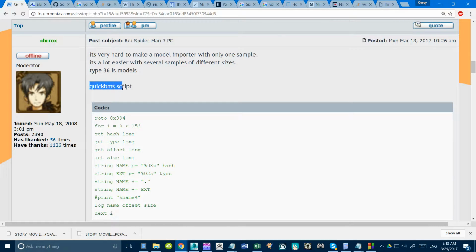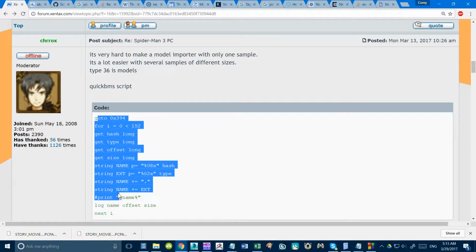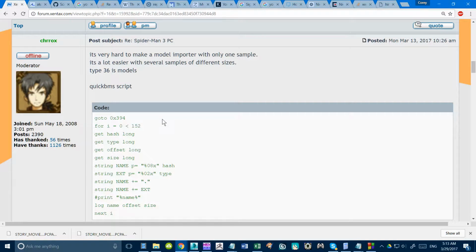He's actually using QuickBMS for this, and he has a very simple extraction script here. So we're going to transcode this into Python so we can use Noesis to extract the file. Now, is this more ideal? No, probably not. QuickBMS, why would you use that? Because you can batch export things. You can put it in a command line and just export a bunch of files. Noesis, I'm not sure if you can do that or not, to be honest.